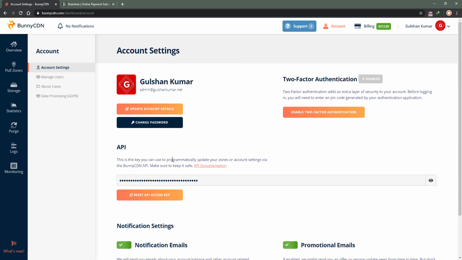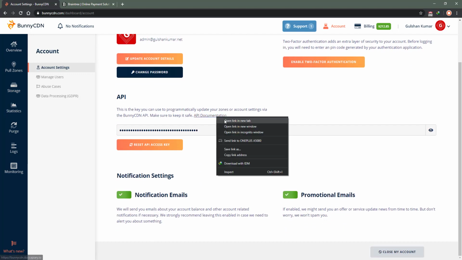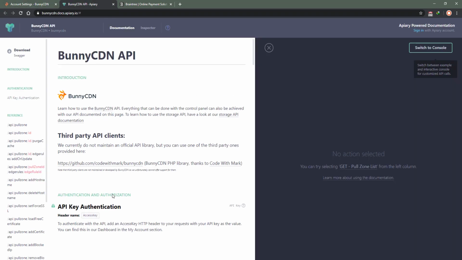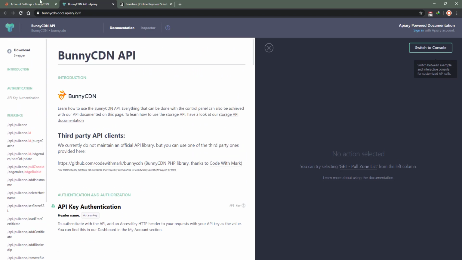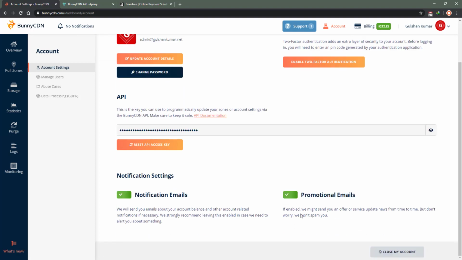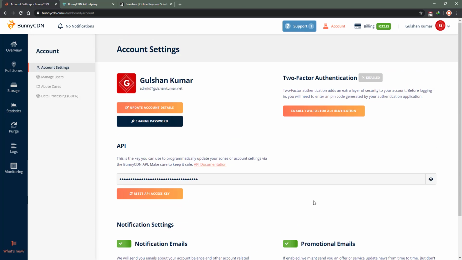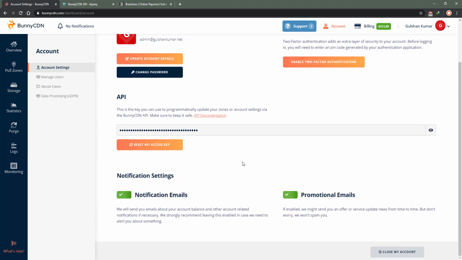And yeah, there is something I think I forgot to mention. They also have a two-factor authentication feature, which is useful for security. And yeah, they have API documentation as well. So if you are a developer who needs some custom solution, you can use their API to purge, create a pull zone and things like that. And yeah, promotional emails, I am okay with them. They don't do much spamming in my experience.